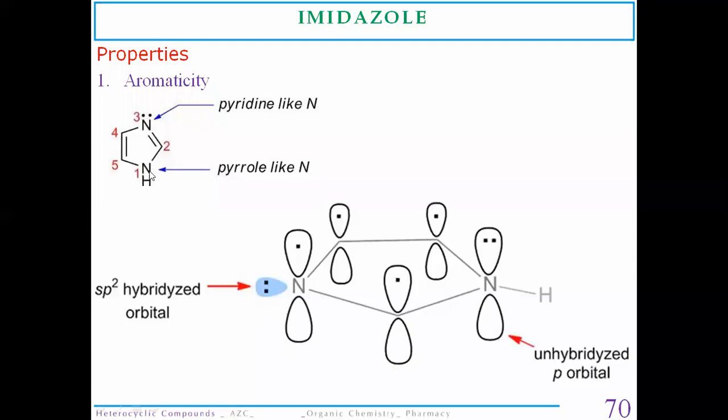And the first nitrogen, as it is already attached to a hydrogen atom, is going to behave as a pyrrole-like nitrogen. So in the imidazole molecule, one nitrogen behaves as a pyridine-like nitrogen and the other behaves as a pyrrole-like nitrogen.